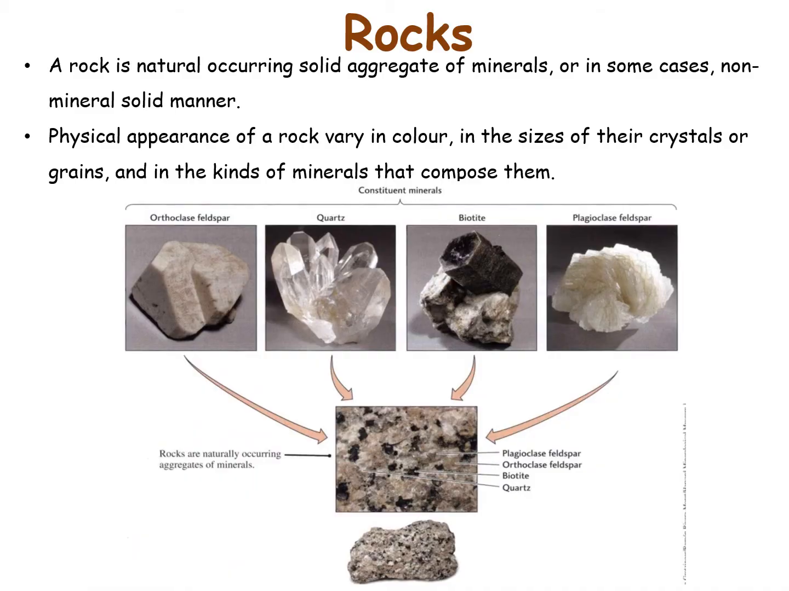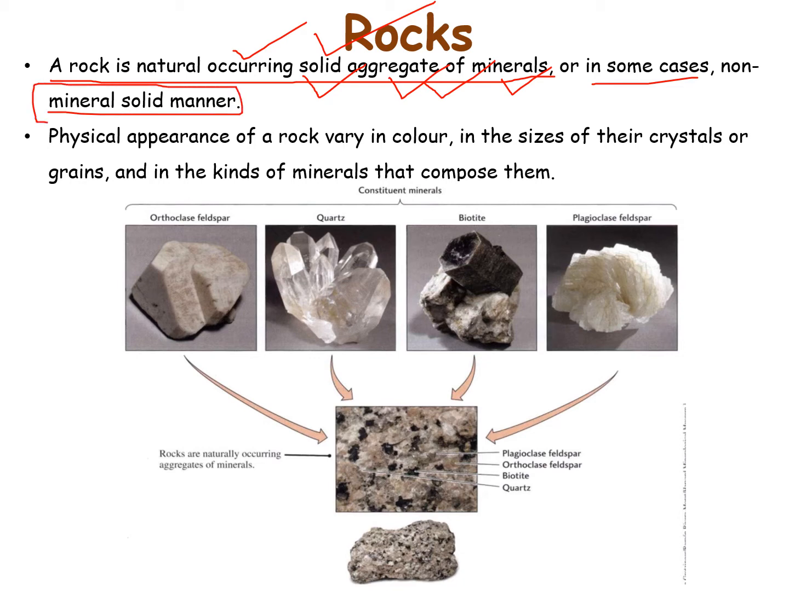So, what is a rock? A rock is a naturally occurring solid aggregate of minerals. It should be a solid aggregate as well as naturally occurring. In some cases these may include non-mineral solids, and in some cases it might be non-solid also. So this is the natural aggregate of minerals.